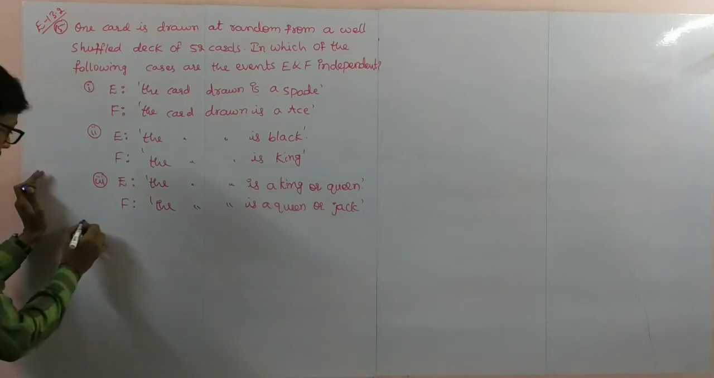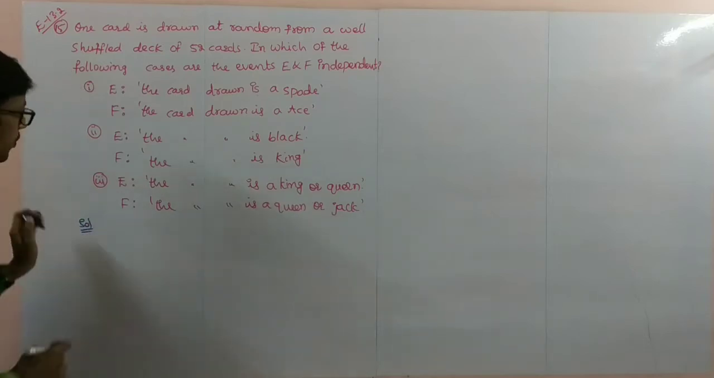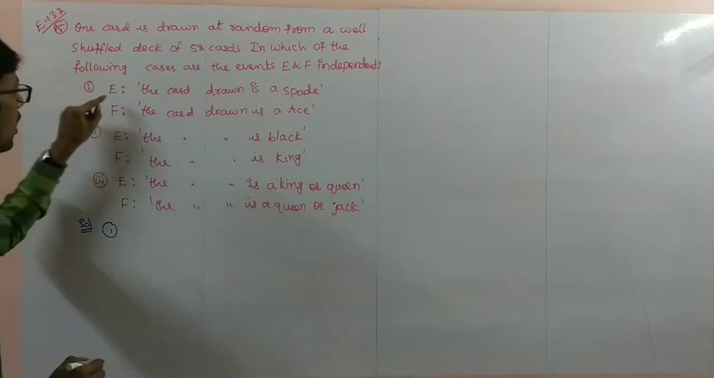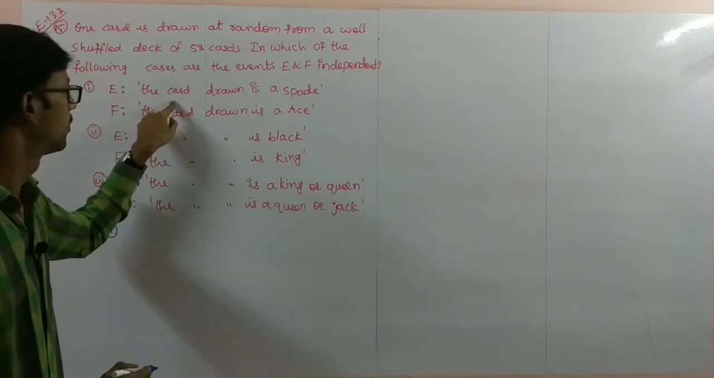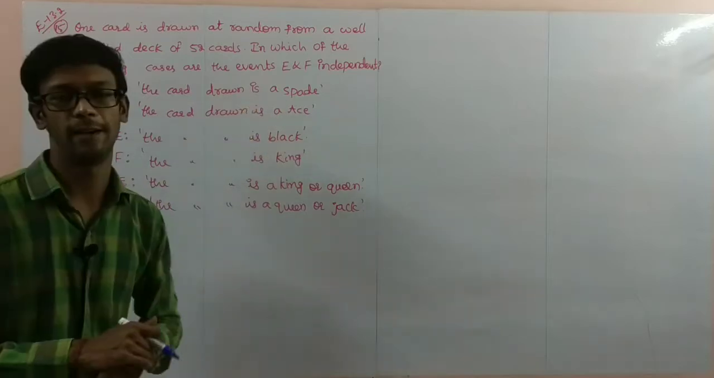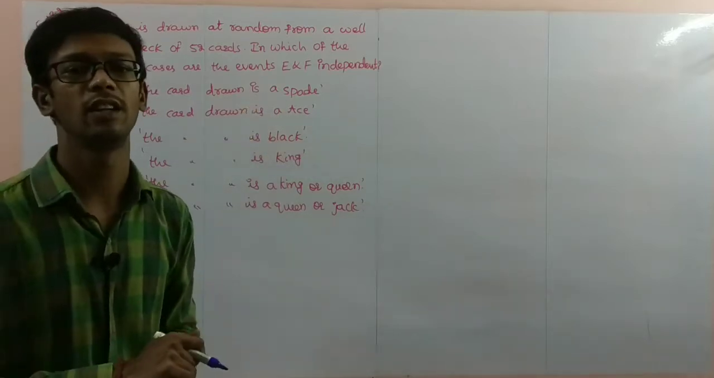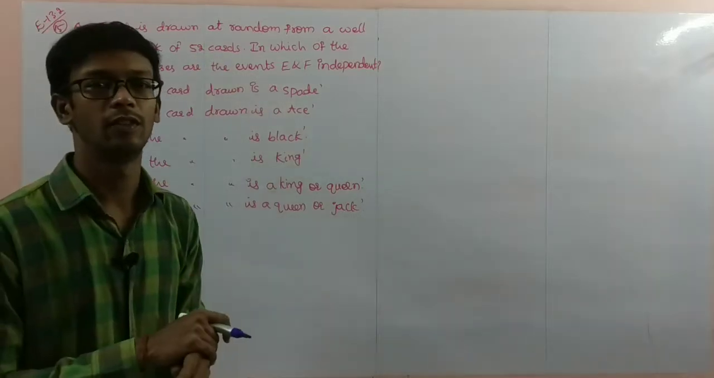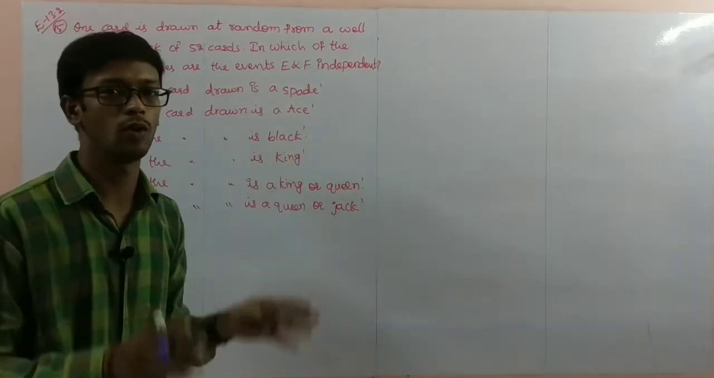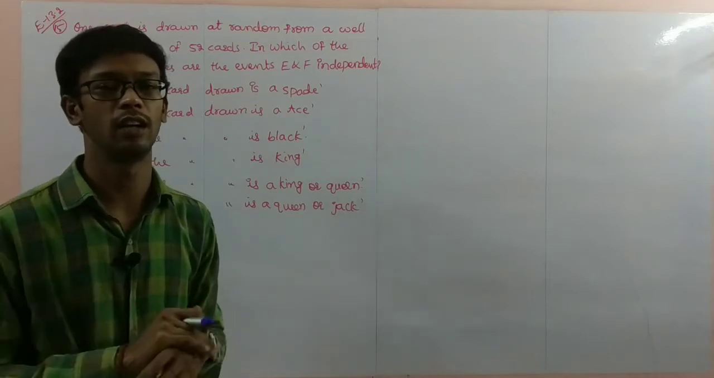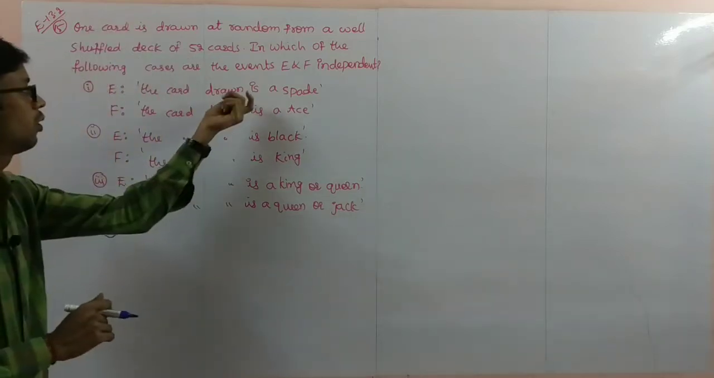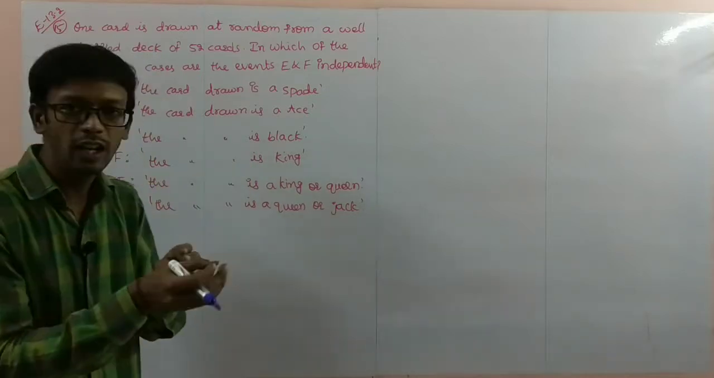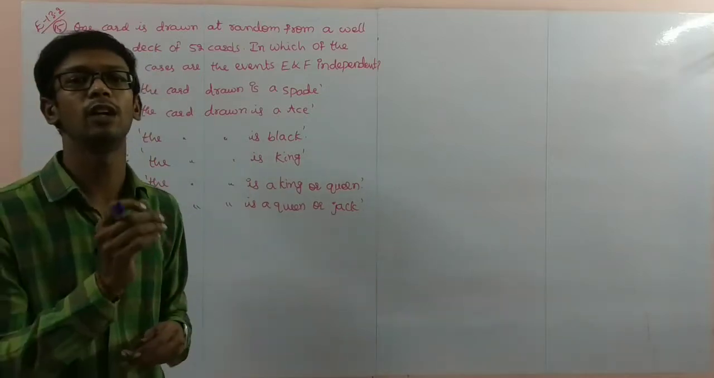Solution. First question. E is the event: the card drawn is spade. Total 52 cards. In that, 52 divided into 4 parts: 13, 13, 13, 13. So, out of 52 cards, 13 spade cards are there. From 13 you have to select. What is the probability of that?